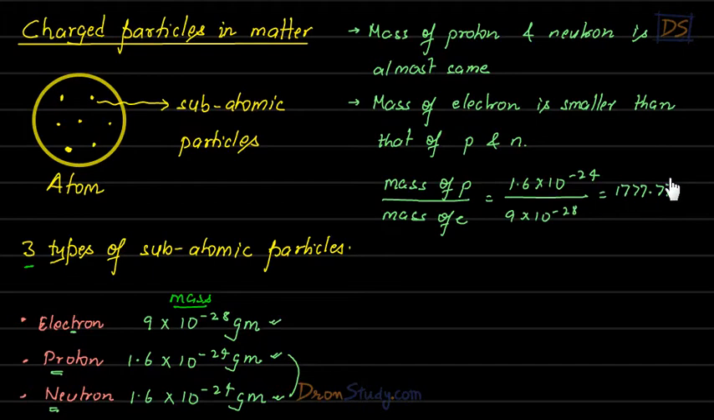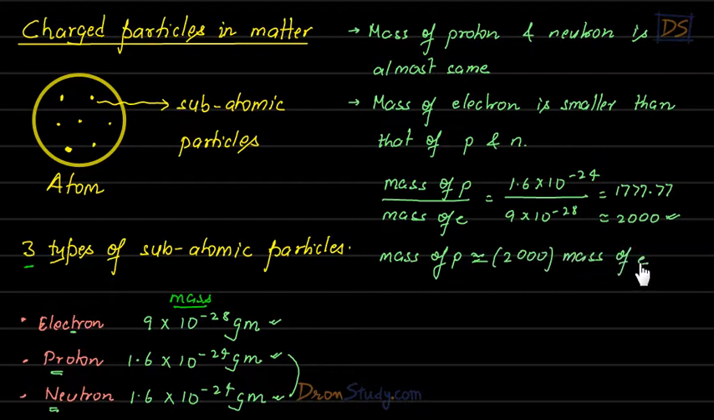This is a complicated number, so we can round it off to around 2000. We can write that this is very close to 2000. So students, what it means is that mass of proton is approximately 2000 times more than the mass of electron, isn't it, students? So I can actually write that mass of proton is approximately 2000 times of mass of electron.